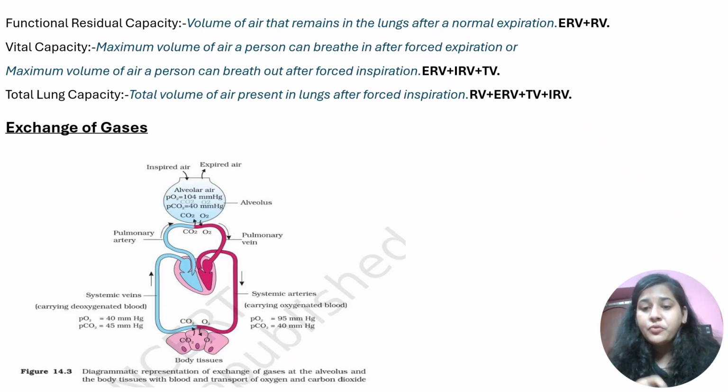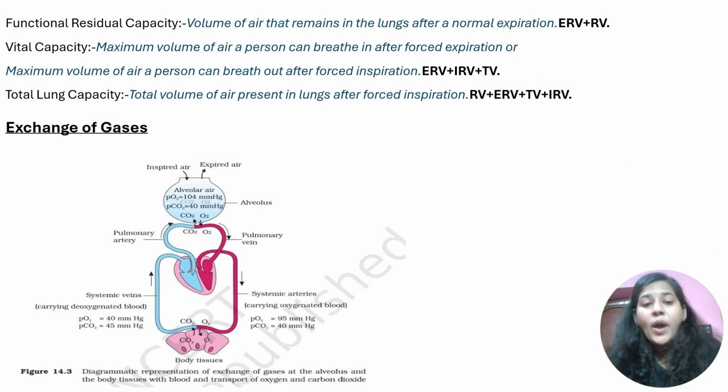What is functional residual capacity? See, what did I tell you? That there has to be some amount of air present in the lungs for it to work, right? After forceful expiration, that is residual volume. After normal expiration, obviously some amount of air is present in the lungs. That is why it is not collapsing. That is functional residual capacity. You get it by adding residual volume plus expiratory reserve volume. How will you remember it? Normal expiration or forceful expiration, that part is correlated, so residual volume is there, and since the expiration part is involved, you are adding expiratory reserve volume.